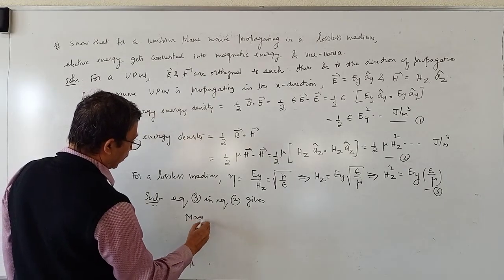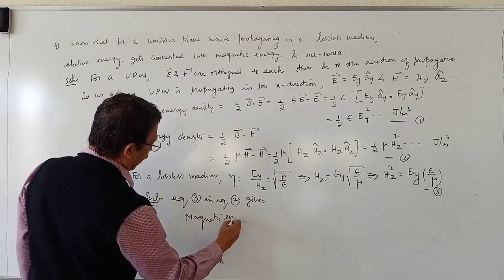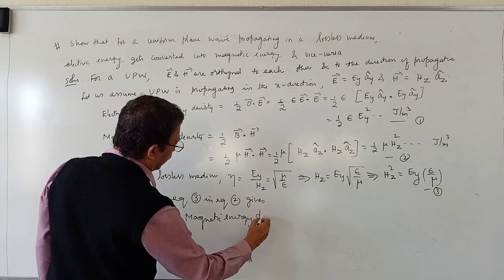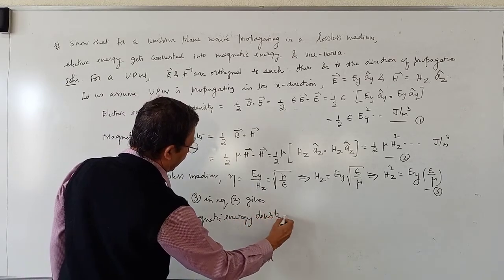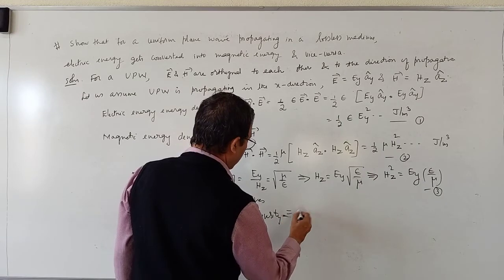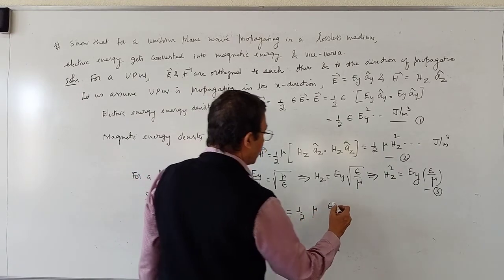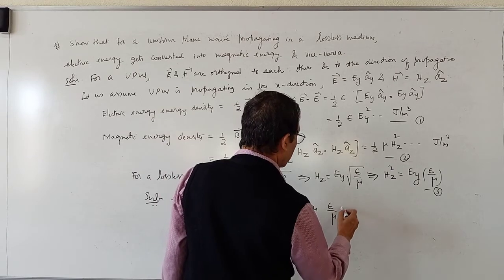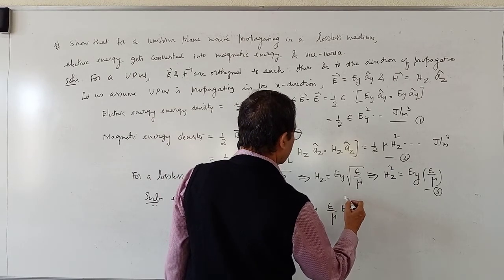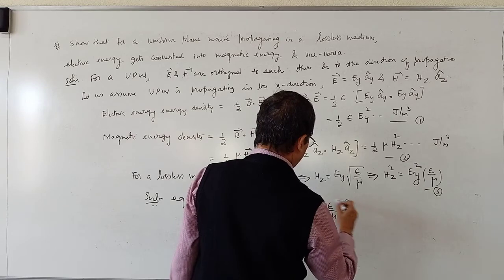magnetic energy density is equal to half into mu. Hz square is what? Epsilon by mu into Ey square.